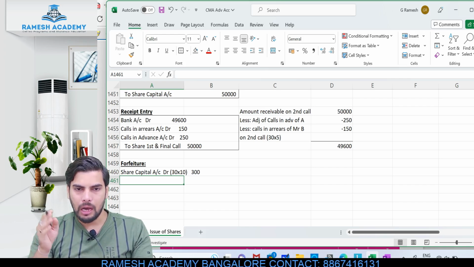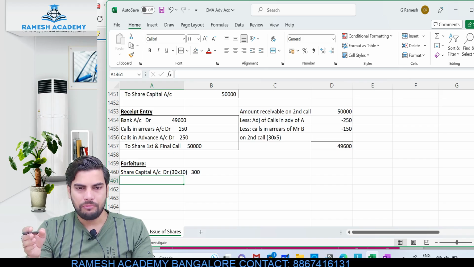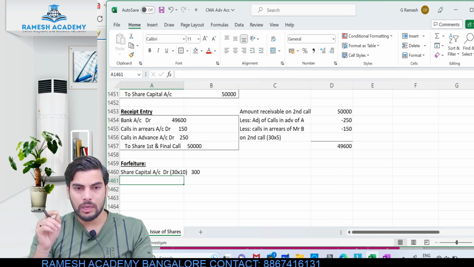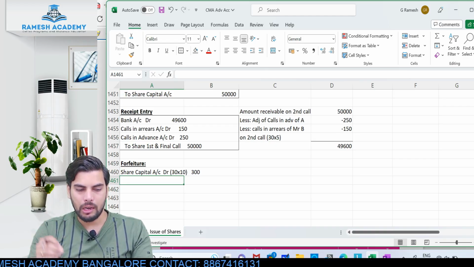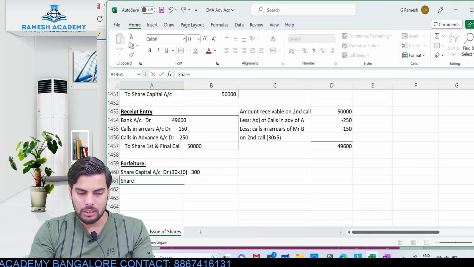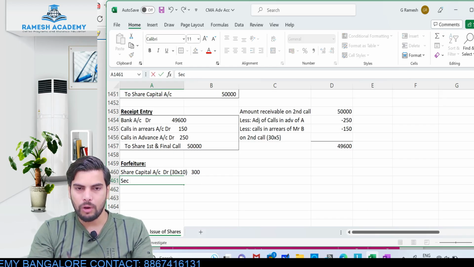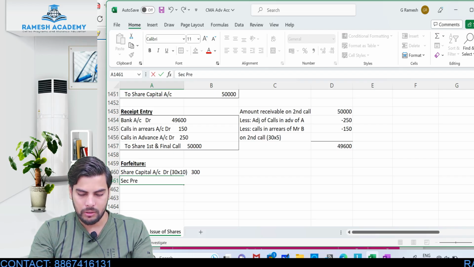He failed to pay the allotment money as well as the first and final call money, so don't you think the securities premium of 1 rupee has not been received yet? Because he defaulted at the allotment stage, we need to reverse only the 1 rupee of securities premium included in allotment. The one in the application stage was already collected, so we are not bothered about it. So securities premium account debit 30 into 1 rupee.